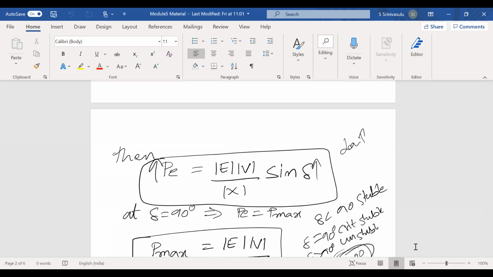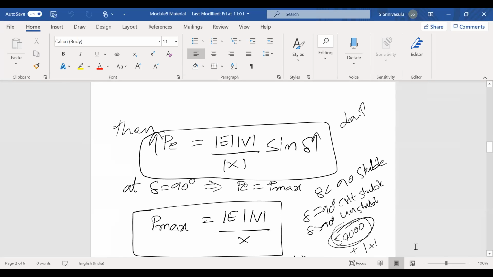Now, when the load increases, the delta increases. Corresponding to this load variation, the generator should deliver the power. When the load increases, delta increases, and delta increases means P increases.